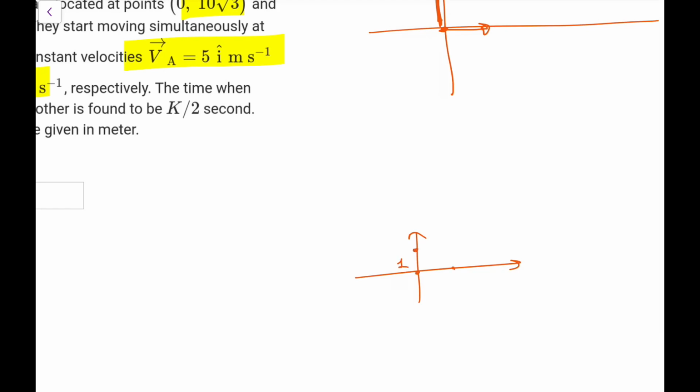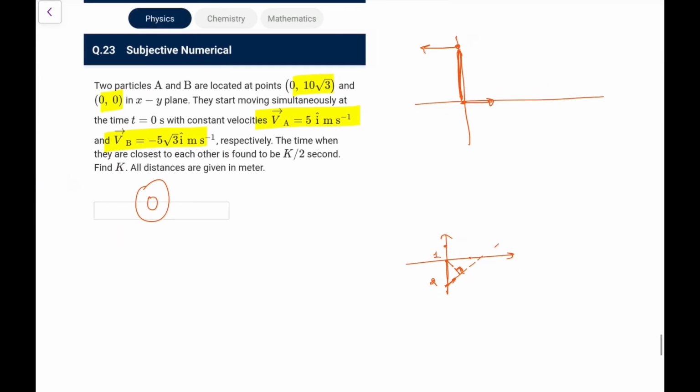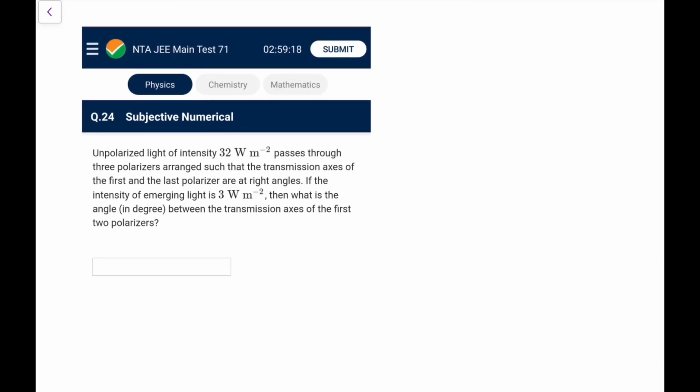Let's say this is the first one, and this is the second one, and its velocity comes out like this. So the minimum separation will be when this relative velocity is perpendicular to the line joining them, or this perpendicular condition holds. So you can do this by that logic. At present the question has an error, so I'm not going to take it further because the data is corrupted.